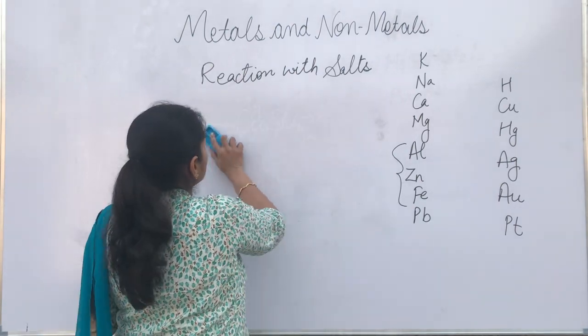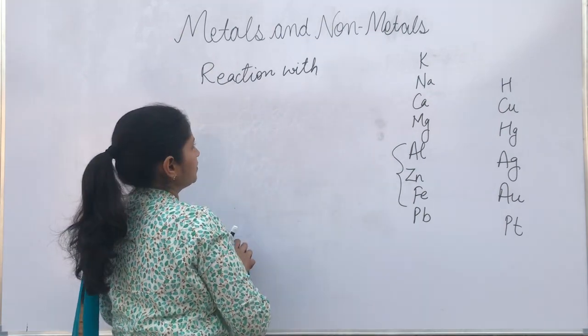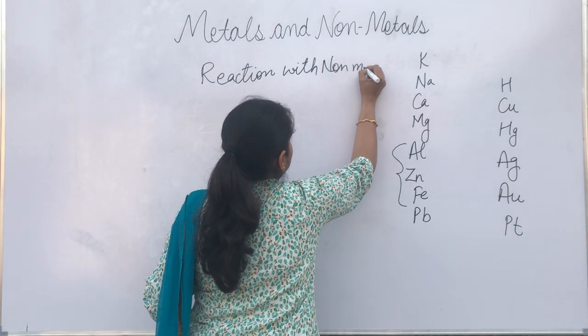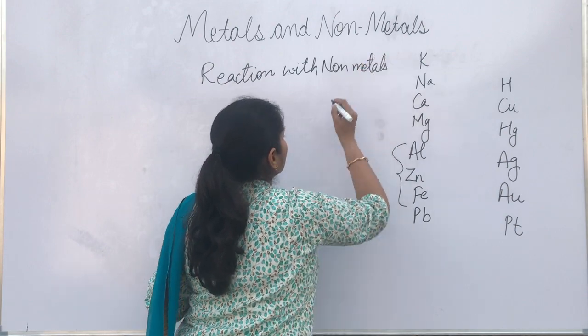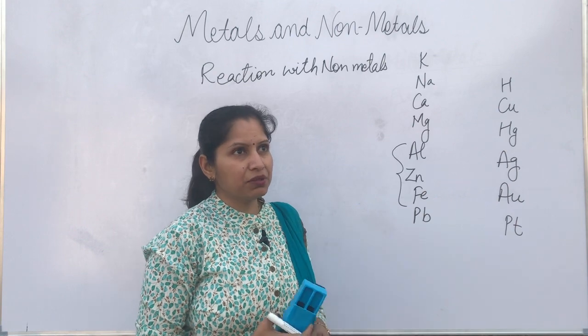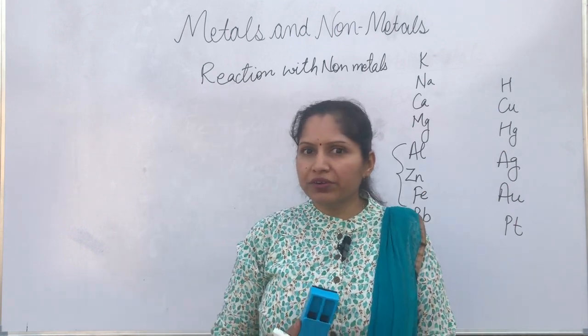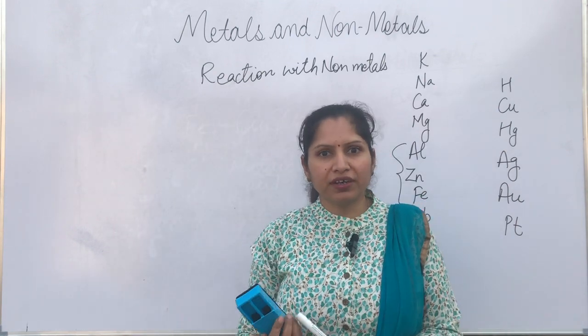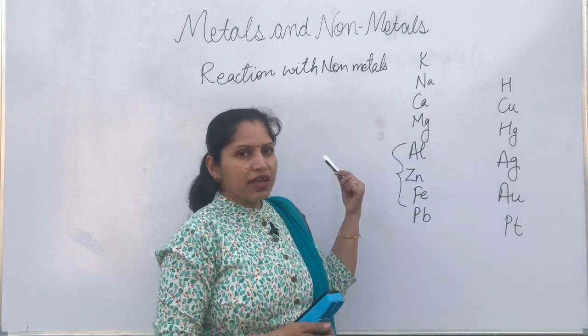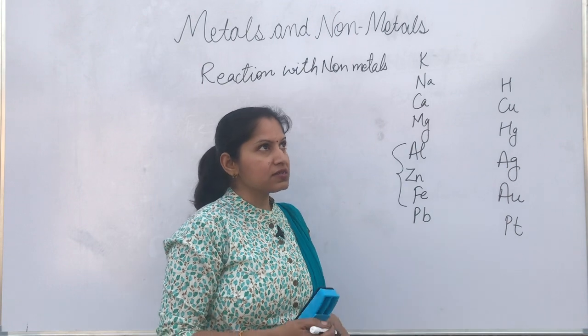Next is reaction of metals with non-metals. What happens when metals react with non-metals? For example, what will happen when sodium reacts with chlorine, magnesium reacts with chlorine, or sodium reacts with oxygen? That is a reaction of metals with non-metals.